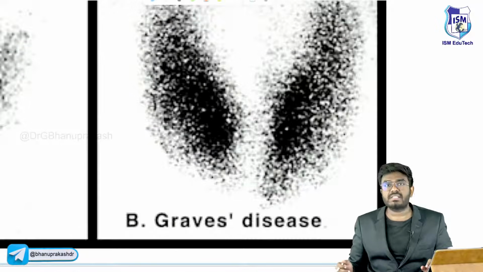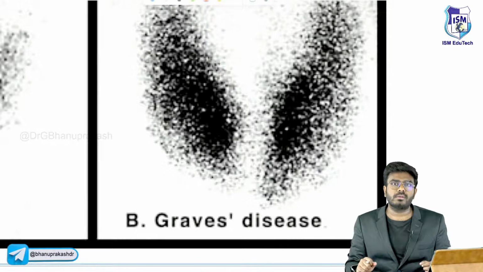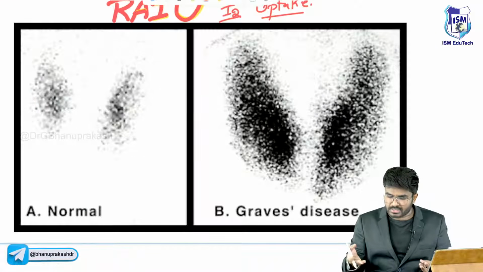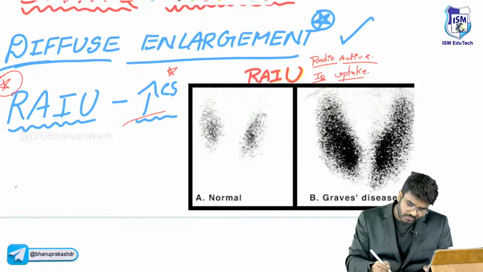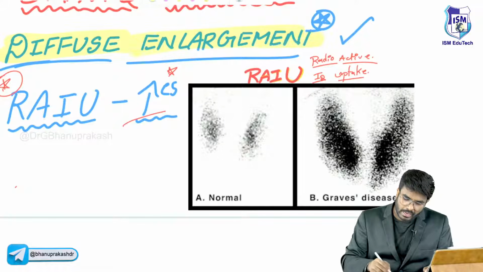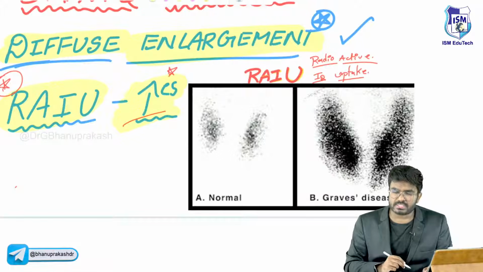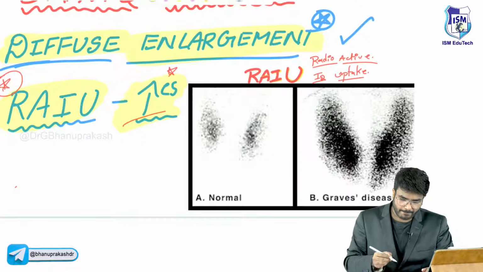But in a patient who has diffuse enlargement of the thyroid gland, where the gland is super active, it is taking lots and lots of iodine, and you can see the gland is emitting more radiation. Compared to the normal, see how Graves' disease looks. So you can say there is a diffuse enlargement of the thyroid gland. That's an MCQ. And what happened to the RAIU study? The radioactive iodine uptake is going to be increased. Increase means more radioactive iodine uptake.